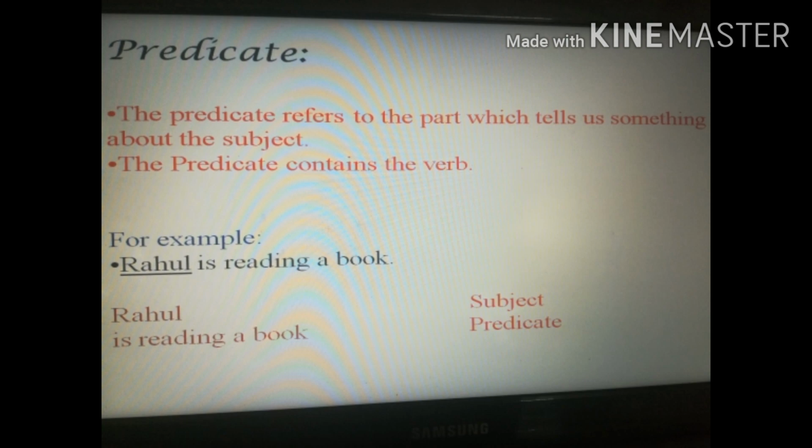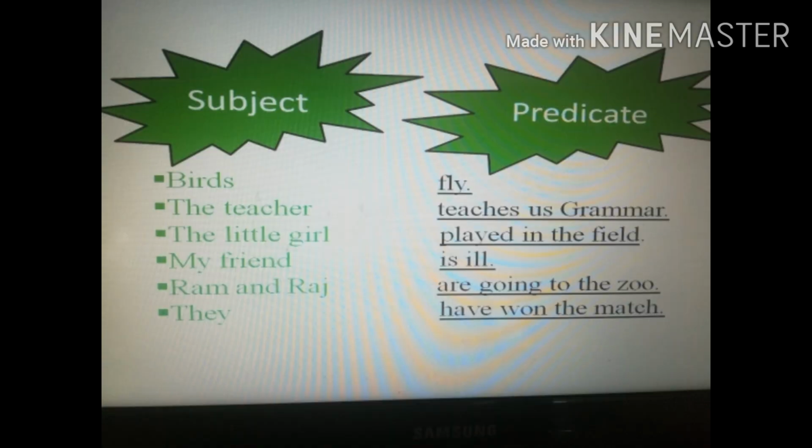So let's revise our previous examples. For example, birds fly. Here, what is the verb? Fly. Fly is our predicate. The teacher teaches us grammar. So, what action is the teacher doing? Teaches us grammar. The little girl played in the field. What is the verb? Verb is played.